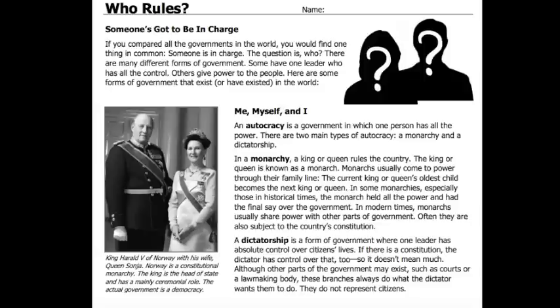Although other parts of the government may exist, such as courts or a lawmaking body, these branches always do what the dictator wants them to do. They do not represent the citizens. So a dictatorship is like in North Korea, where it's just one guy and what he says goes, and he's in charge of everything and the people have no rights.